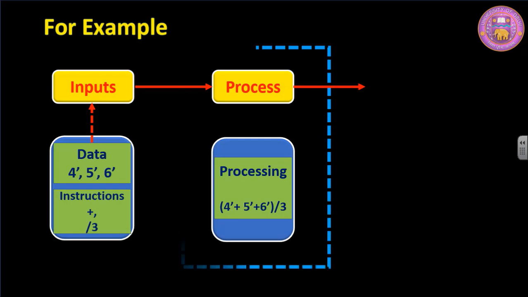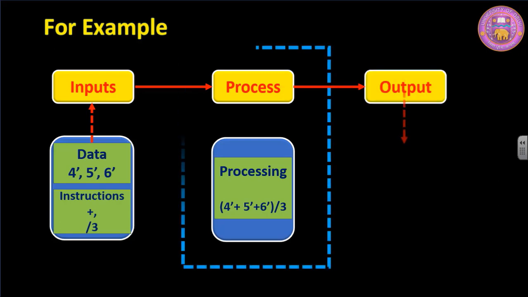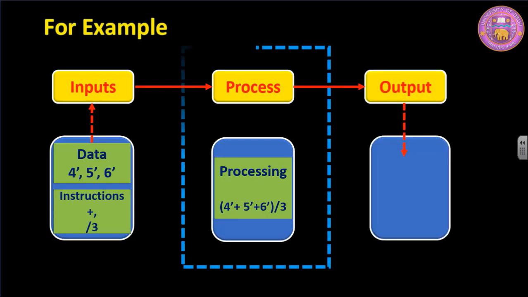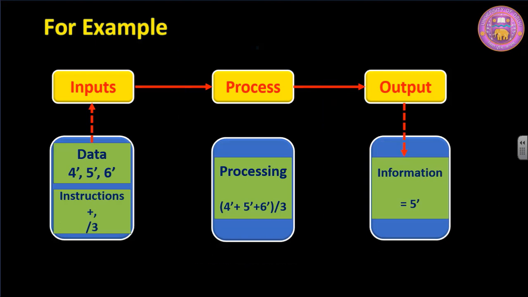It results into output, and that output is in the form of information. The information is that the result is 5 feet. So we can see that there are inputs, those inputs are processed, and then we get the output. That output is in the form of information.